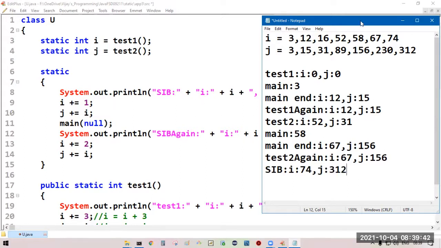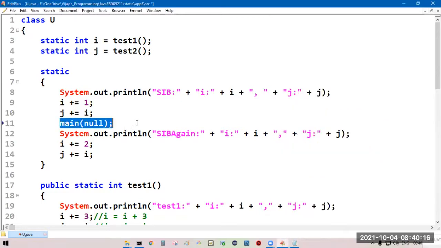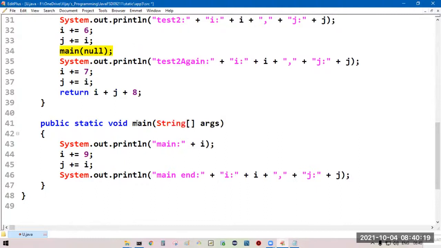Then simply what we are doing, I is equal to I plus 1. It becomes what? 75. J is equal to J plus I. Current J value 312, current I value 75. You will get 387. Calling main method by supplying null as the argument. Come to the main method.